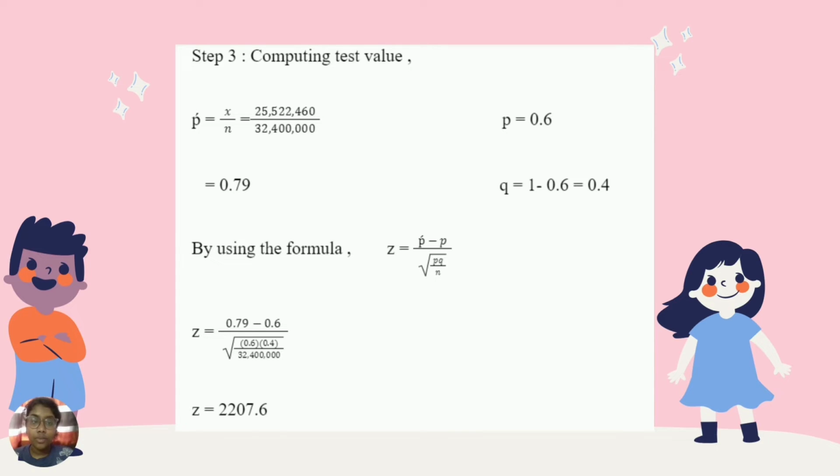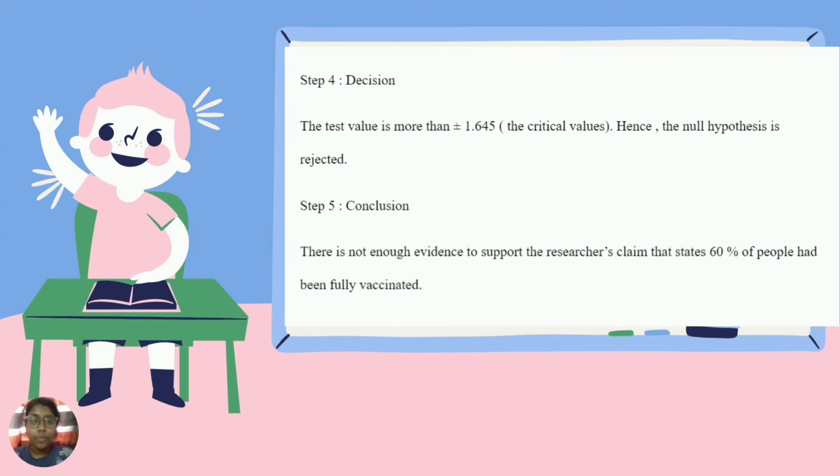So by using the formula, we get our z value, which is 22.07.6. So that will be our test value. By comparing the test value and the critical value that we got, the test value is more than the critical value. Hence, the null hypothesis is rejected. So the conclusion that we can make based on this question is that there is not enough evidence to support the researcher's claim that states 60% of people have been fully vaccinated.